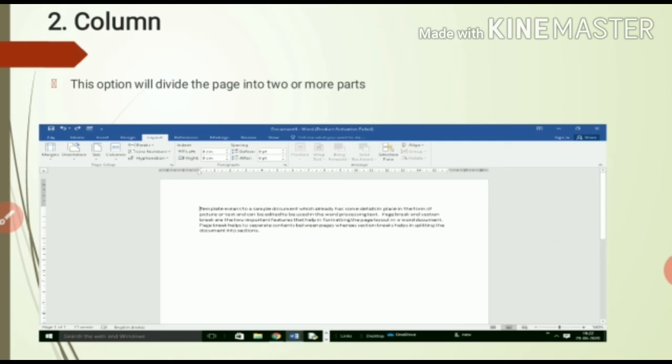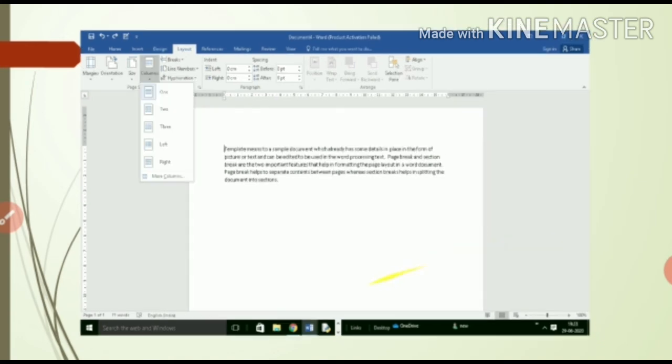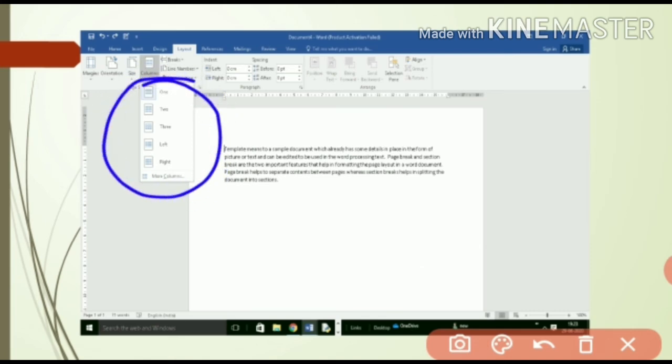Column means if you want to set your content in the order of columns, then again you have to go to the layout tab. Here we have the column option. Click on the column option. Here you can see the column dialog box will appear, right, where 1, 2, 3, left, right, all the options are given.